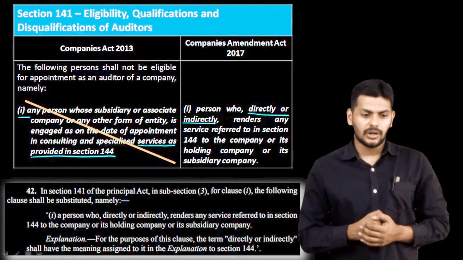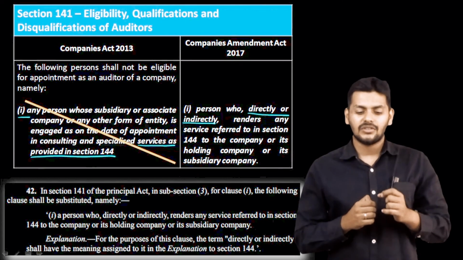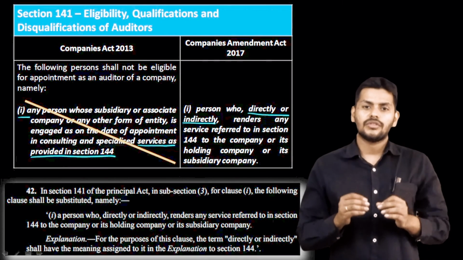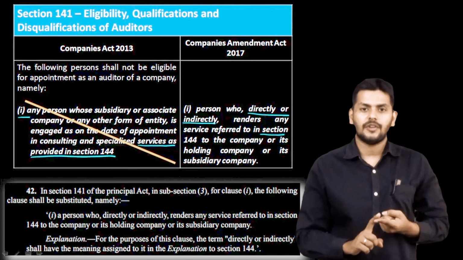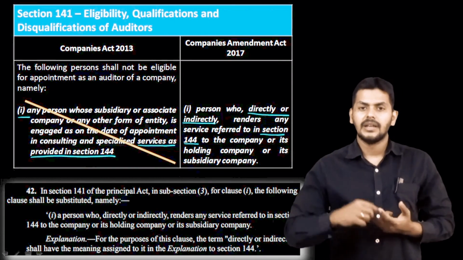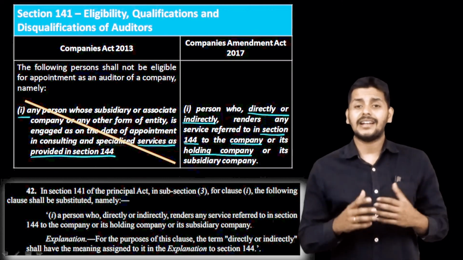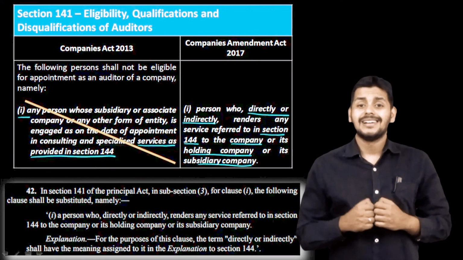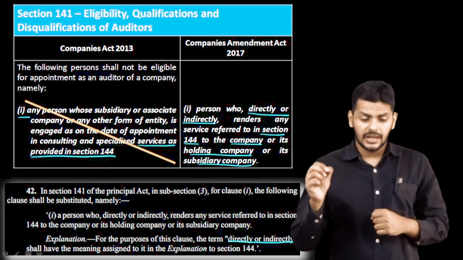You know the list of 144, right? In the list of 144, you have certain services not to be rendered by the auditor. Those services are not supposed to be rendered by the auditor or his network firms to the company, holding company and subsidiary company. What do you mean by the words directly and indirectly? The words directly and indirectly have been explained in section 144 clearly. So you can continue to use the same explanation.